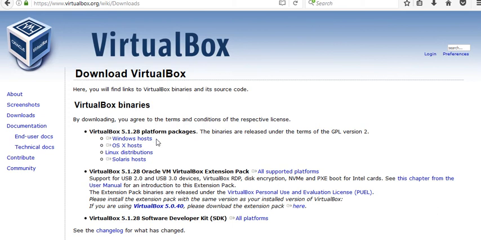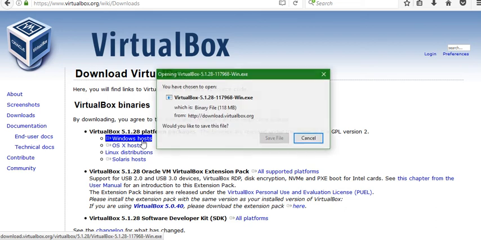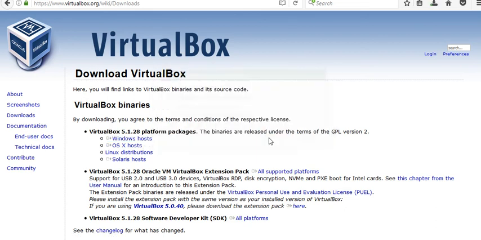After that, you can choose the platform that is suitable for your computer, so I will be choosing the Windows host. Then you click Save File. It's downloading here, so it may take a few seconds.